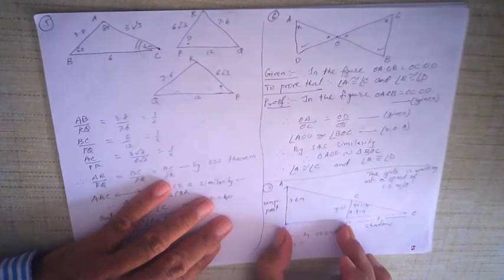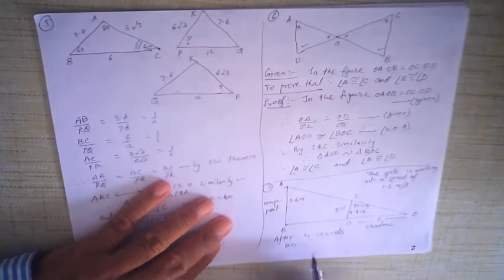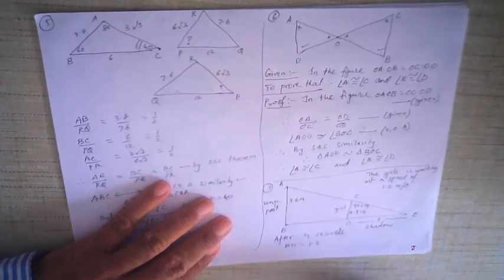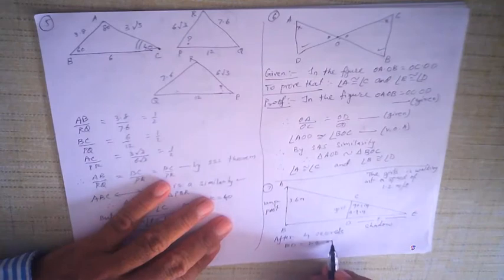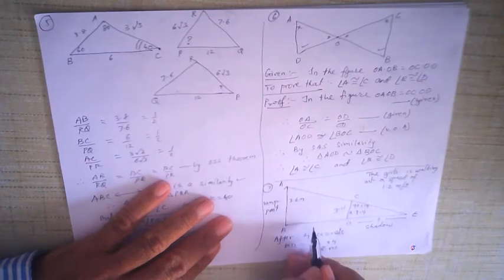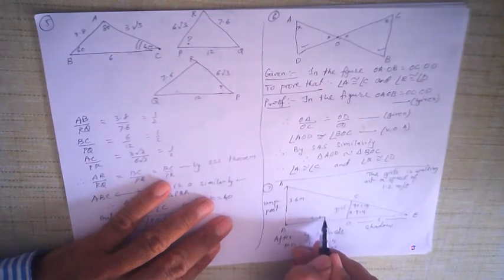BD is the distance walked by the girl in 4 seconds. So in 1 second she walks 1.2 meters, that is 1.2 meters per second. So in 4 seconds she will walk 4 times 1.2, which is 4.8 meters. So that means this is 4.8 meters.